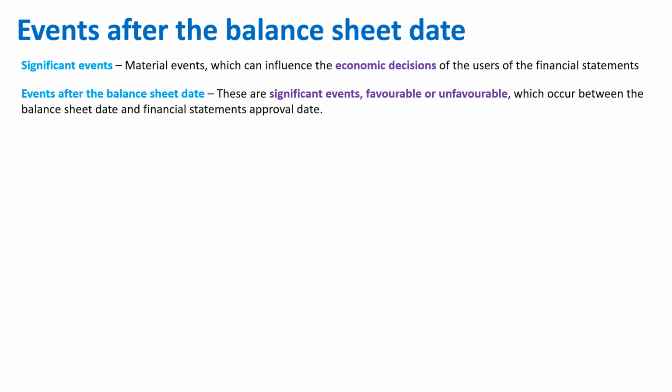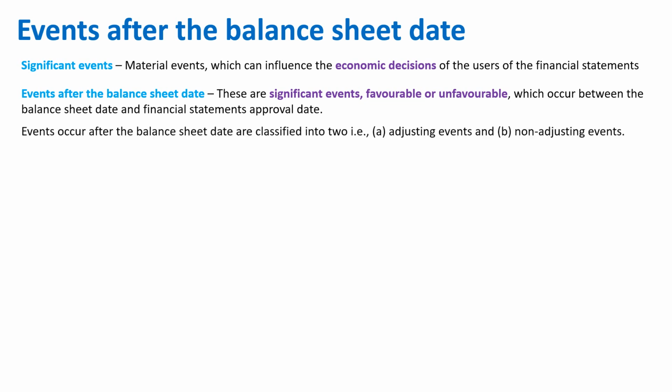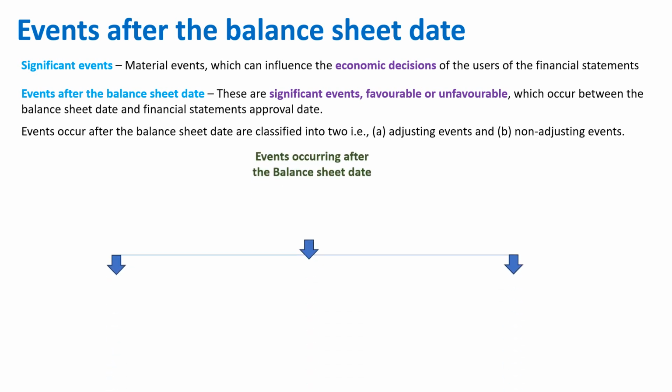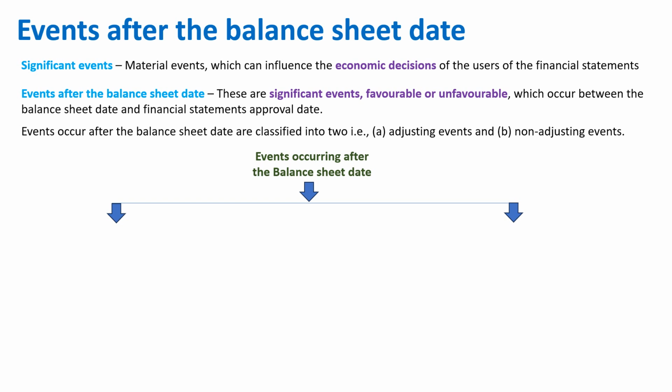Events occurring after the balance sheet date are classified into two types: adjusting events, and we'll understand more about what that means, and second, non-adjusting events. As explained, there are two types. One is the adjusting event and the second is the non-adjusting event. Now, what is an adjusting event?